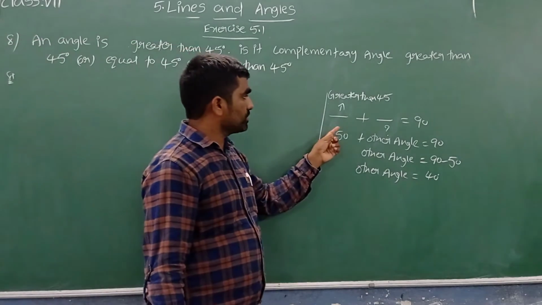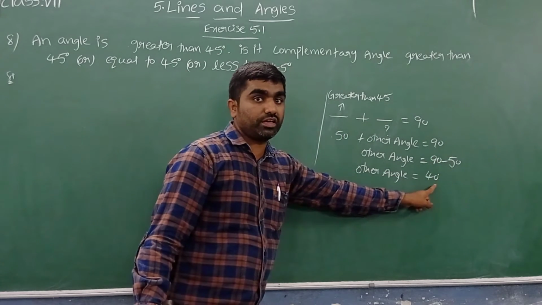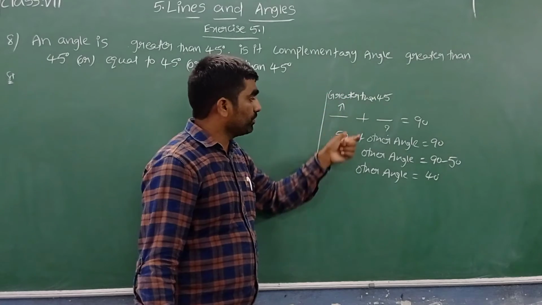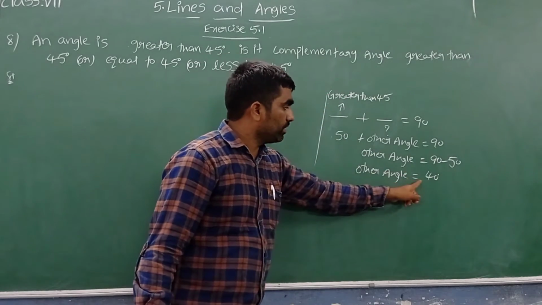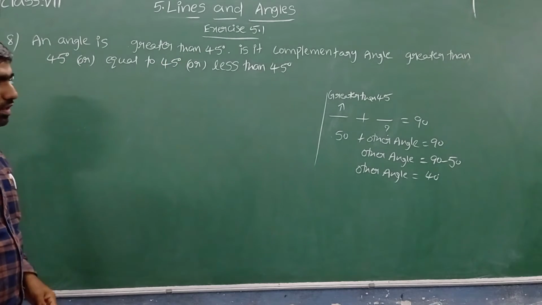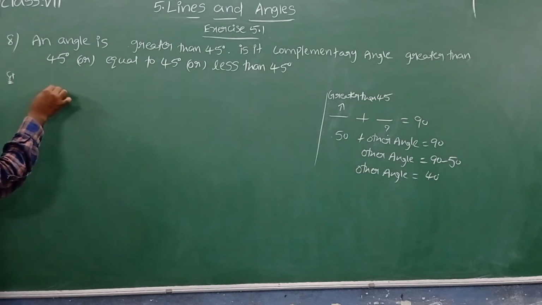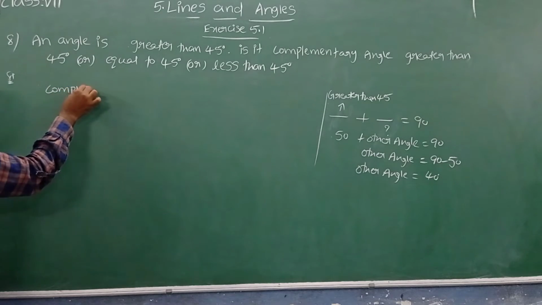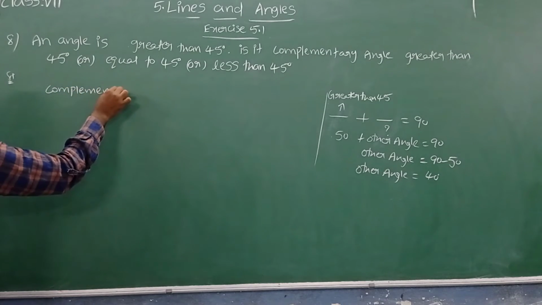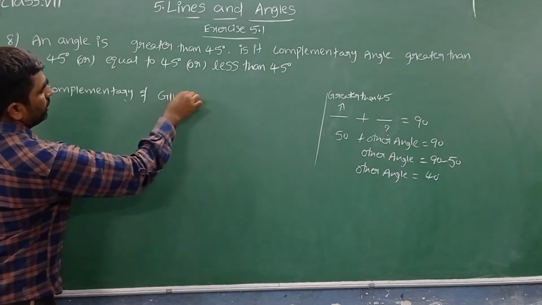Let me take some 60 here. When I transpose, 90 minus 60, we will get 30. You should take any angle more than 45. Here you can see the other angle must be less than 45 degrees only. So we can write the complementary of the given angle.